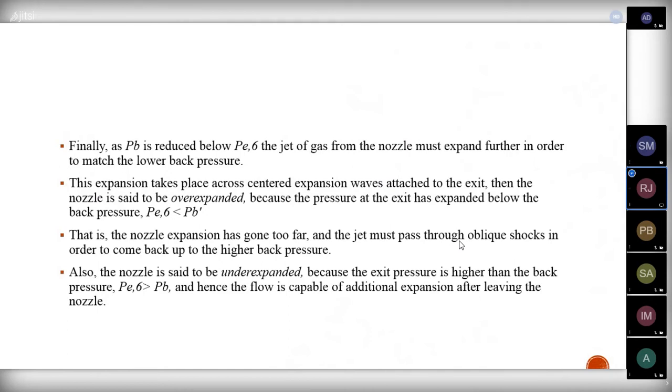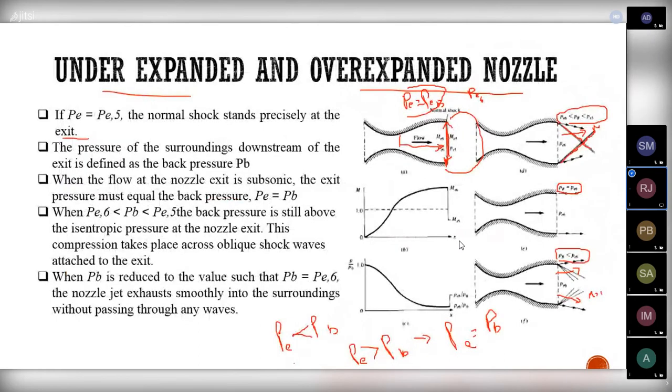Okay, fine. So here, see, if P6 is less than PB, that means the exit pressure is less than the atmospheric pressure, the nozzle is said to be over expanded, and in the over expanded condition we will be having this. We will be having the expansion fans starting from the corner of the exit nozzle.